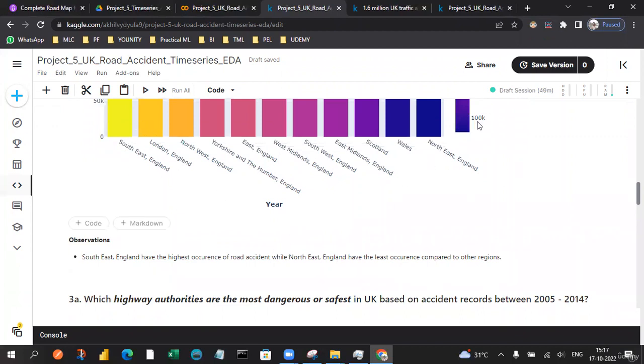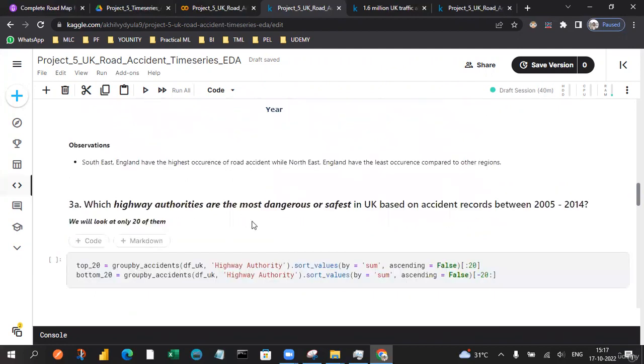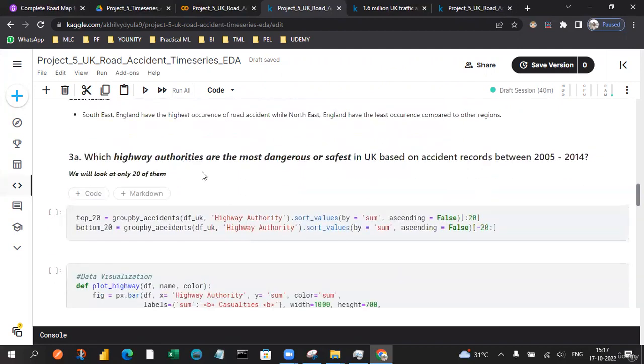So England has the least, very least, right? The Northeast has the very least when compared to all the other regions. And along with that, we can also figure out what exactly the highway authorities are, so we have drawn that for the region. We know that the Southwest is very high when compared to all the others in the earlier data sets.